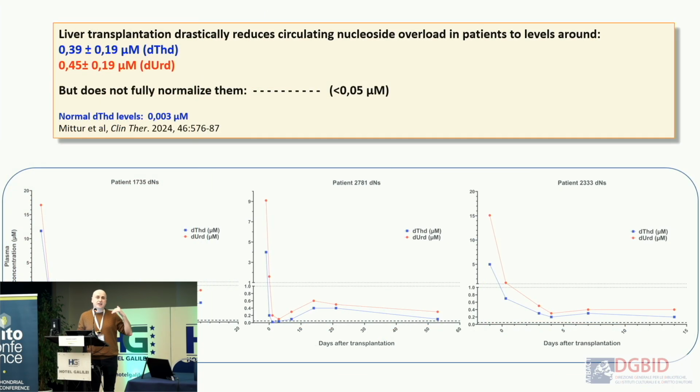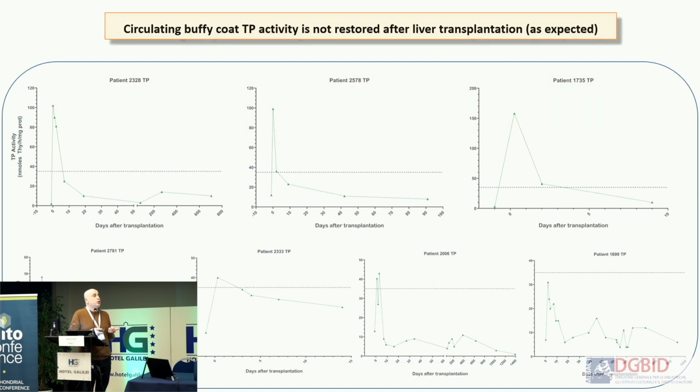The levels in these patients remain more than probably 100 times the normal levels in healthy people, although in MNGIE patients the levels are much, much higher. So we have to consider that trying to reduce even more wouldn't be a bad thing. In the case of liver transplantation, you don't reach thymidine phosphorylase in the blood because you are putting the liver, but in the blood you have the same.